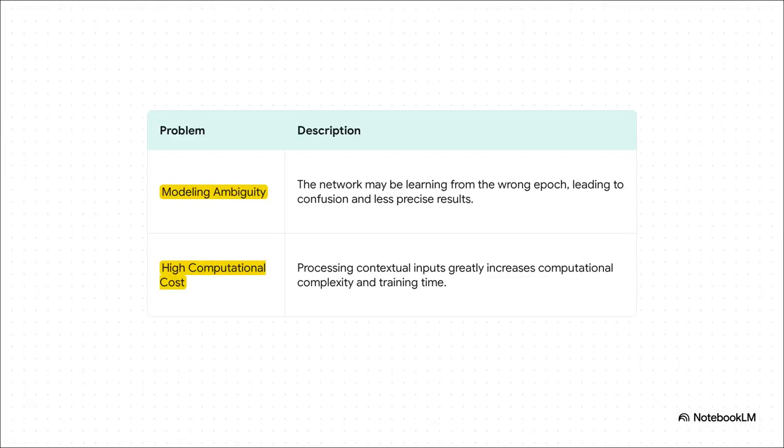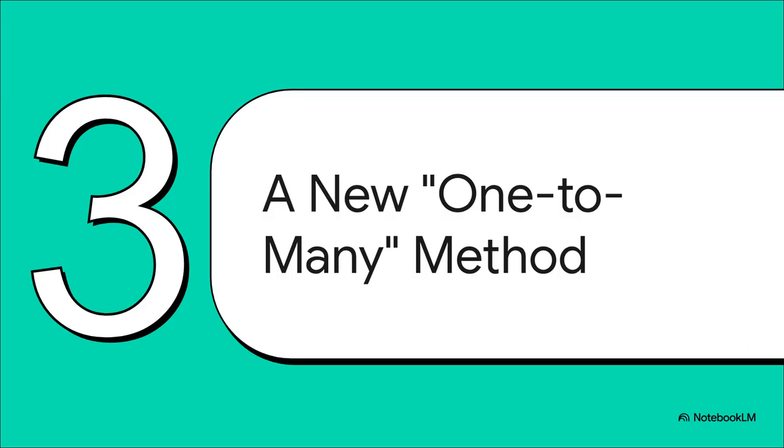So to sum it up, this older kind of common sense approach had two huge drawbacks. First, that modeling ambiguity we just mentioned. The AI gets confused. And second, it's just slow. Forcing the AI to process 3 times the data for every single decision is really, really computationally expensive. Which brings us to the breakthrough. A totally new way of thinking about this whole problem, the one-to-many method.